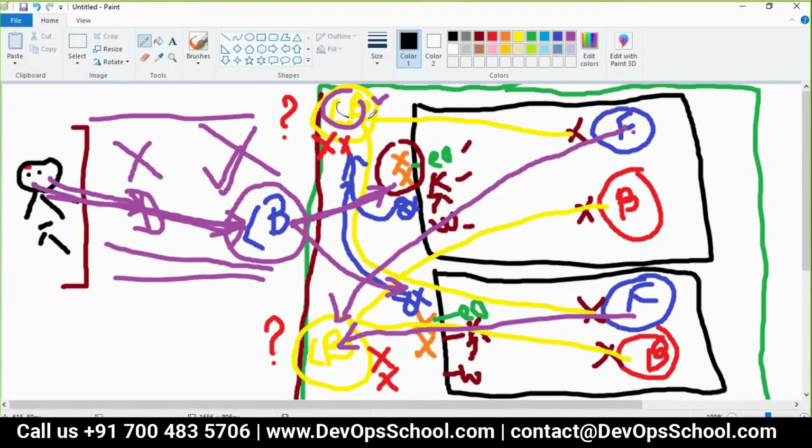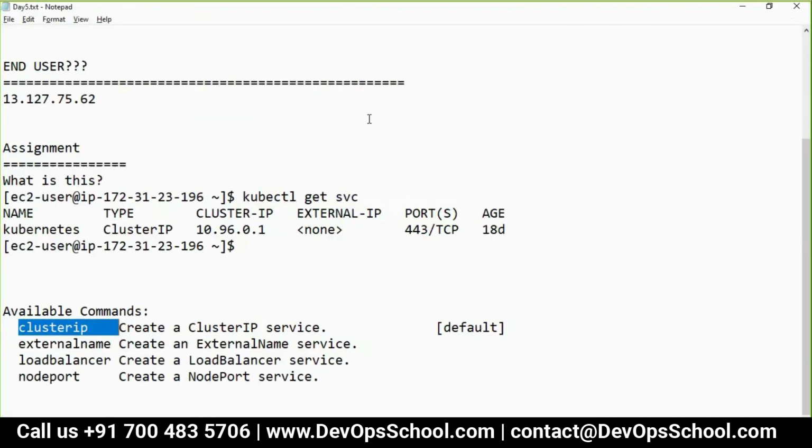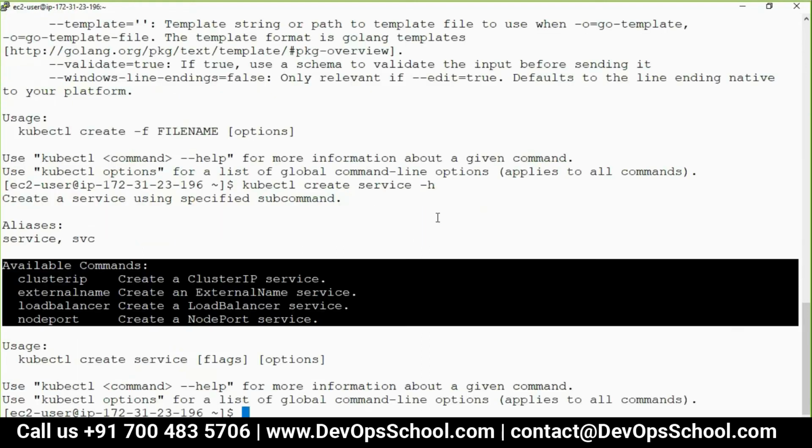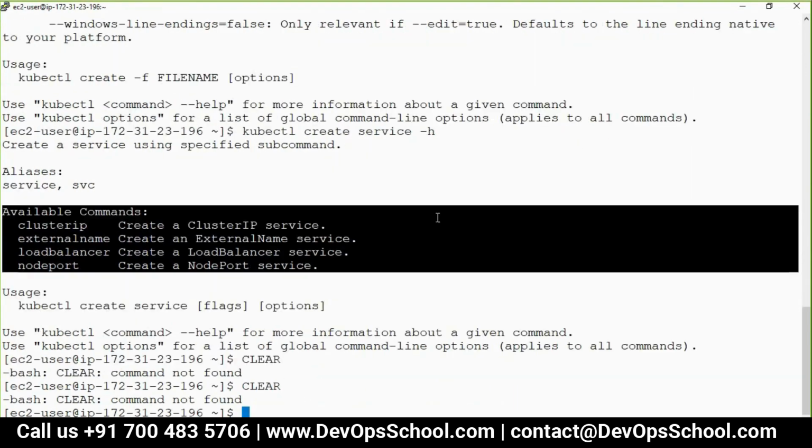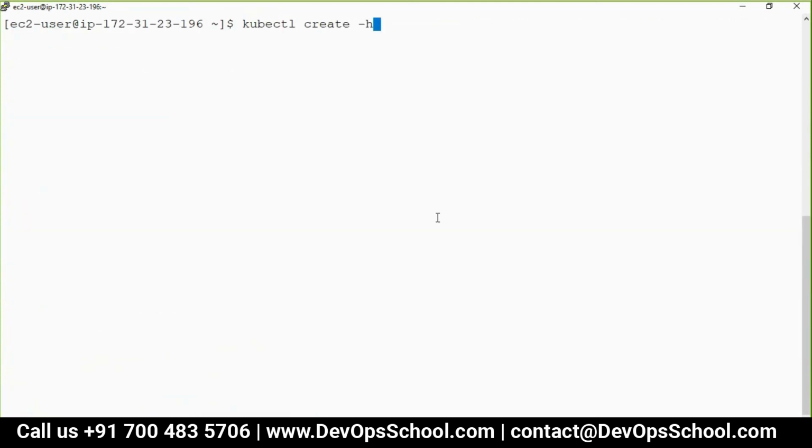That means the IP address you get from the cluster only. For this service, the IP address you get within a pod network, cluster IP only. That's the reason we call it cluster IP. By the way, this is the default service. So here always we talk about this. I'll talk about the rest of the things one by one, not complicate everything at once.